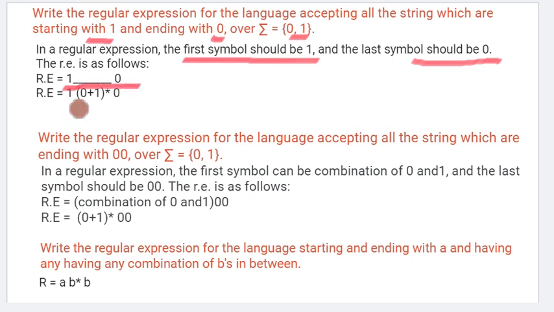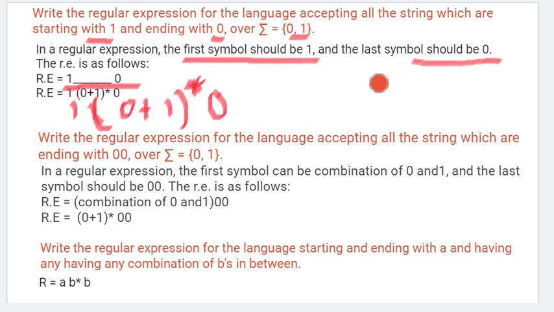So 1, anything can come in between, means in the bracket it can be either 0 or 1; either means or, so we can put the symbol of plus. Either it can be 0 or it can be 1, and the occurrence can be 1 time, 0 time, it can be 1 0, it can be 1 0 1, anything. So the occurrence can be 0 time or more than 0 time. That's why we will apply the Kleene closure here, and then 0.